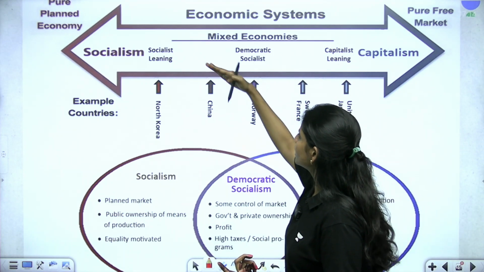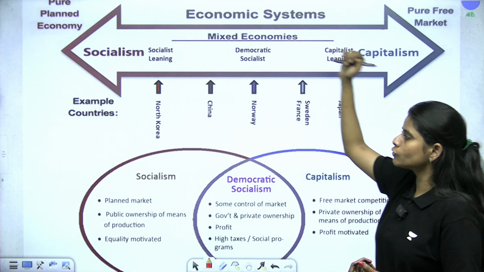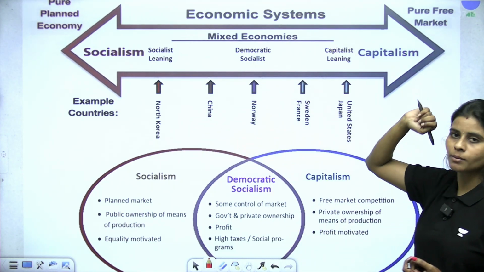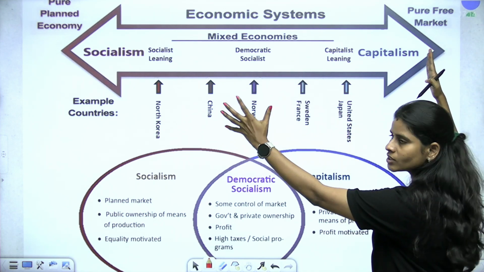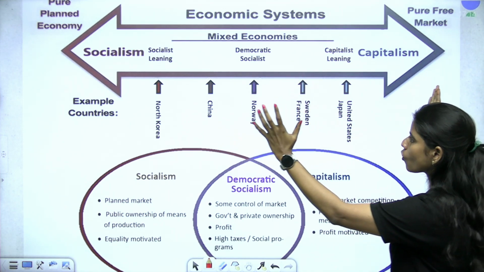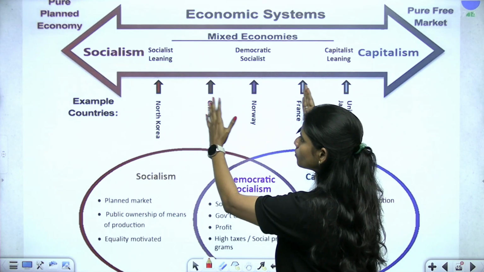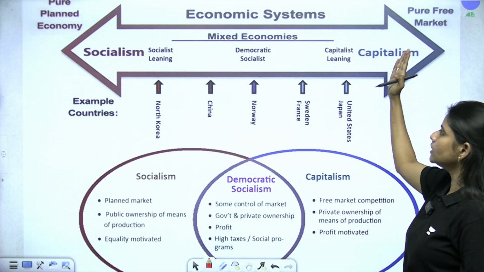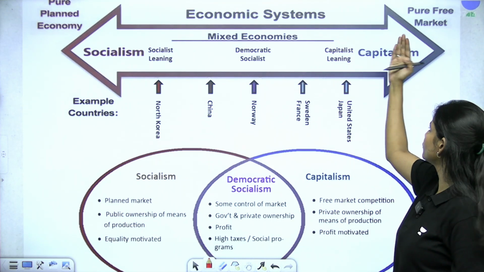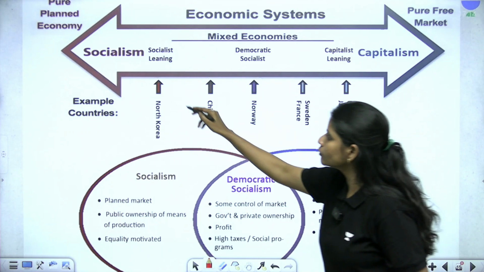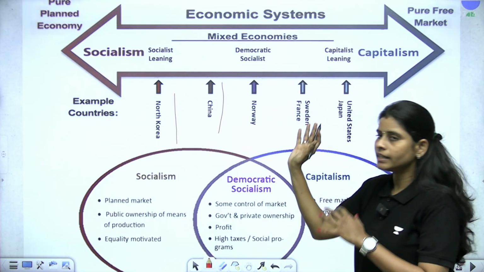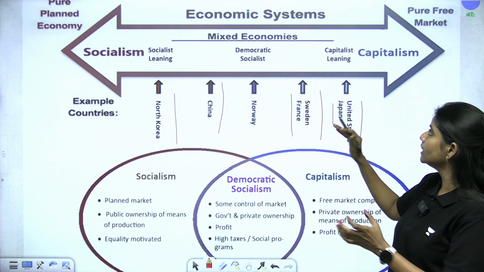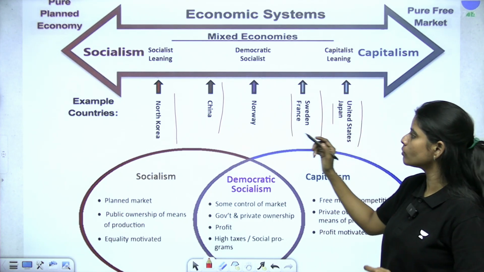So if you see, these are the countries which follow the command economy model and the pure market economy model. So there is no country, okay, lying on the two extremes. So all we have is a mixed economy model, slightly leaning towards command economy and slightly leaning towards a free market economy, right? So we have North Korea, China leaning towards a command model. We have Sweden, France, Japan, USA leaning towards the market economic model.